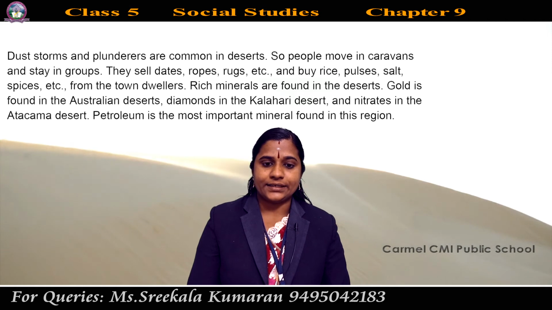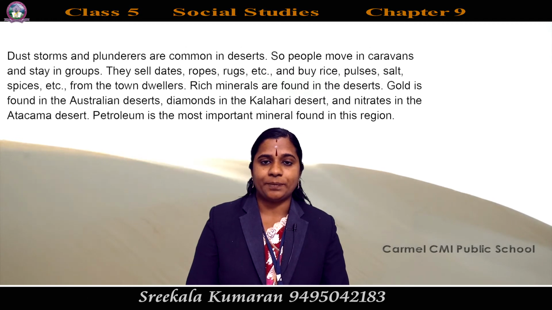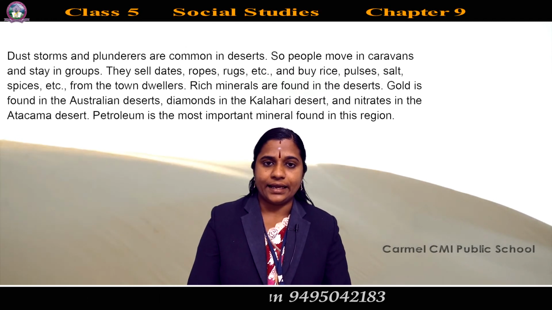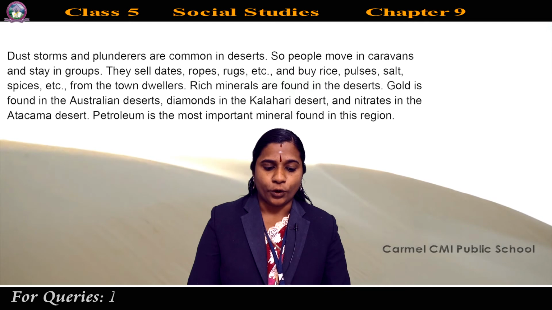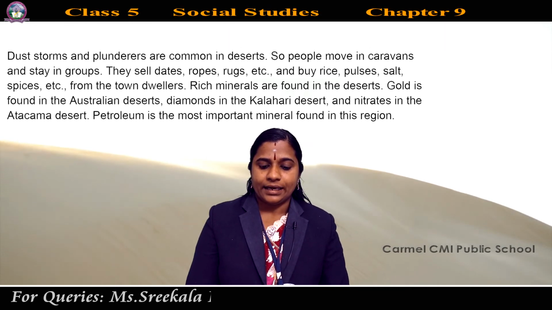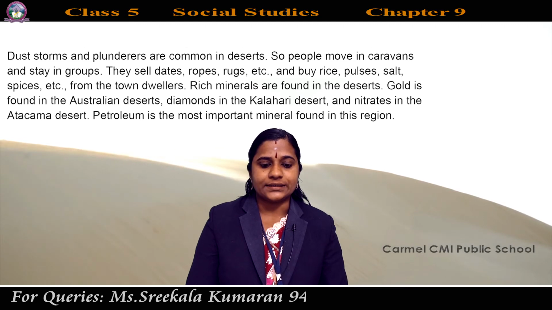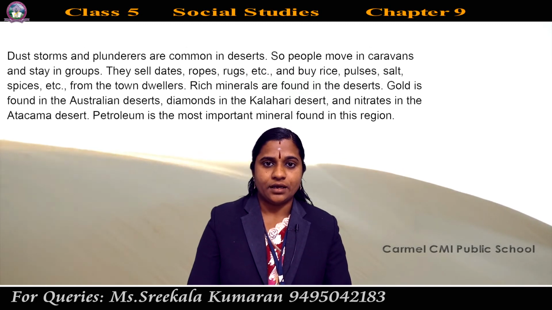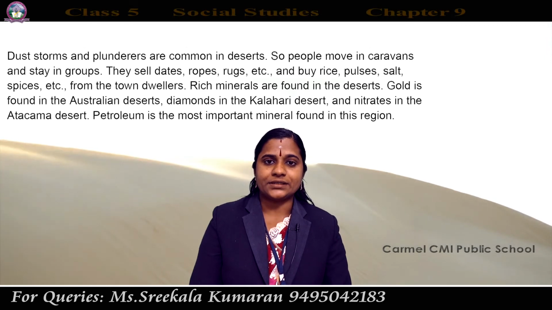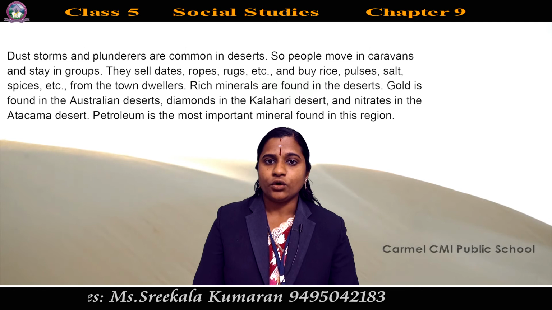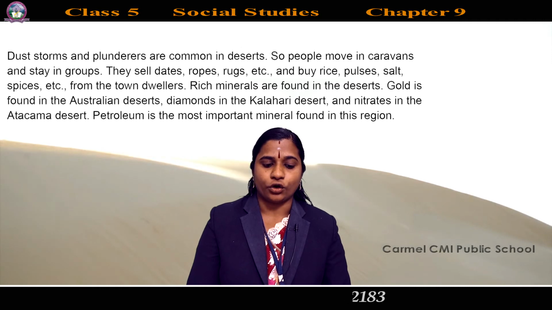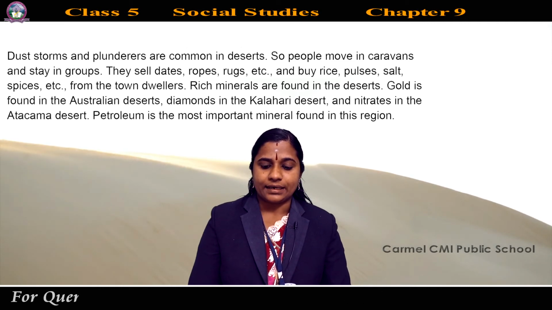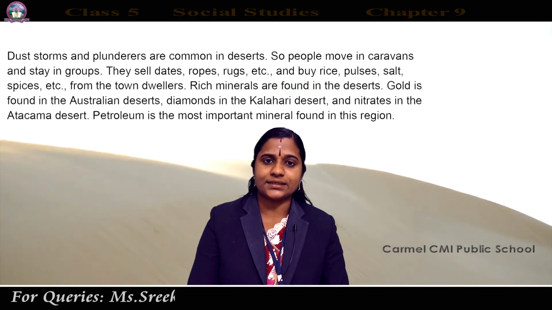And they sell dates, ropes, rugs, etc. and buy rice, pulses, salt, spices, etc. Rugs means carpet. They buy these from the town dwellers. Dwellers means a person who lives in the town. So the people of the desert sell dates, ropes and rugs, and they buy rice, pulses, salt, spices, etc.